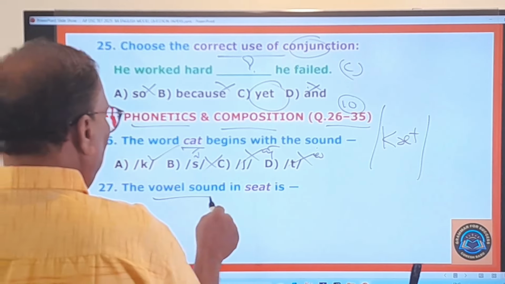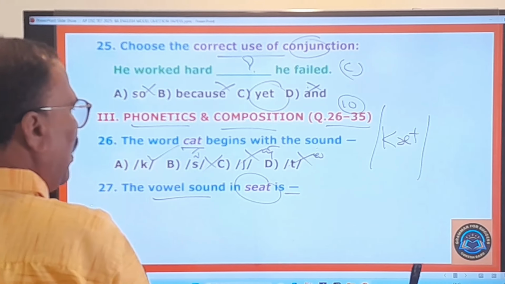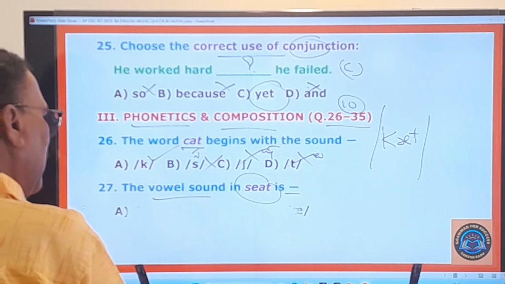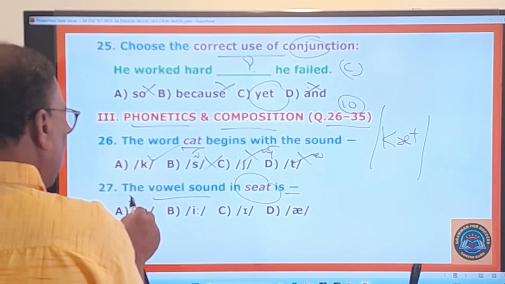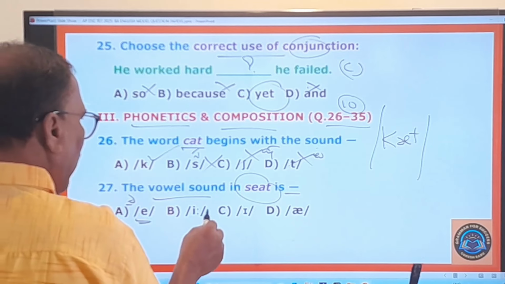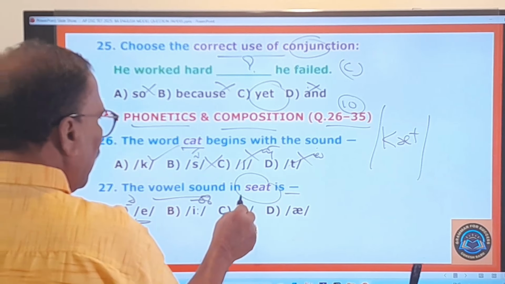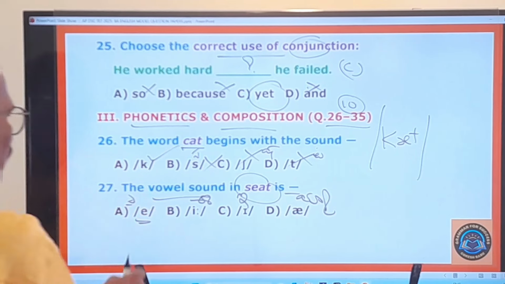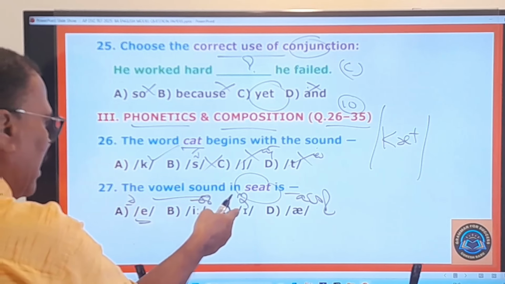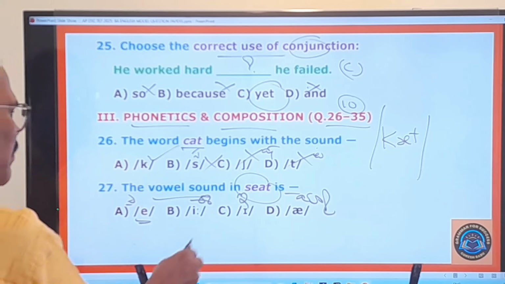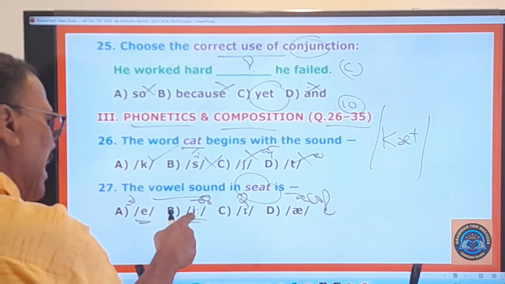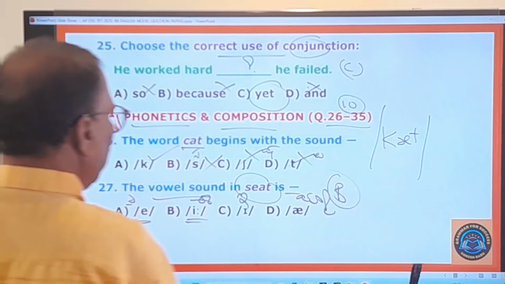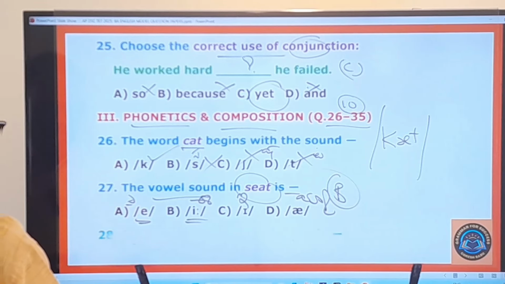The vowel sound in seat is. In seat, what kind of vowel sound do you find? A. Do you find A in this? No. E. This is I. This is ya. What do you find in this? You find E, seat. Therefore, B is the right one. Okay, you go to the 28th question.